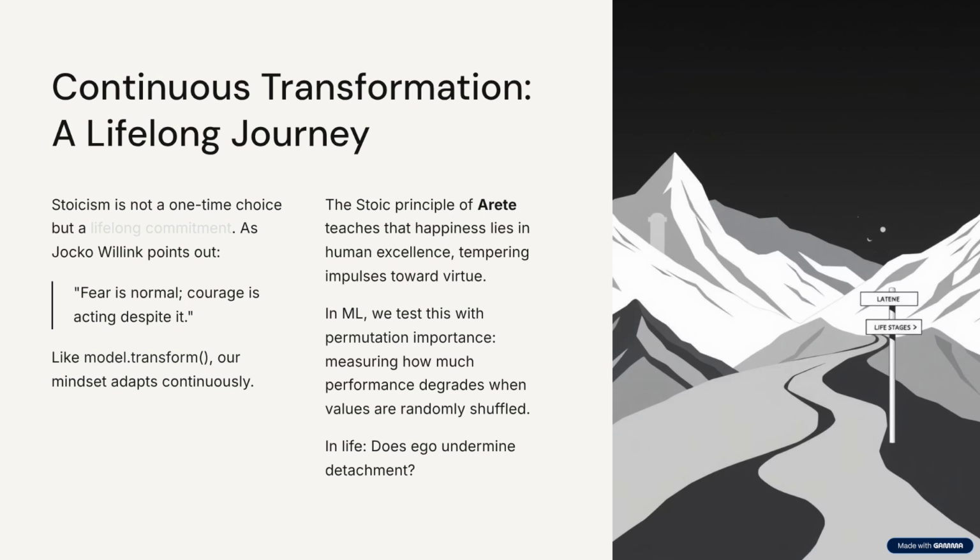In machine learning, we test this with permutation importance, or measuring how much the model's performance degrades when a feature's values are randomly shuffled. In life, does ego undermine detachment? Another tool, mutual information, reminds us that while life throws challenges, the distinction between good and bad rests in how we apply reason and values.